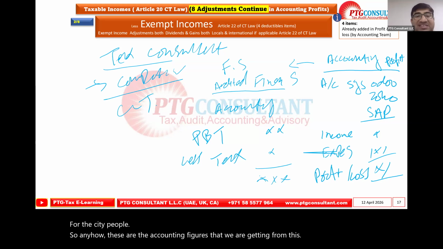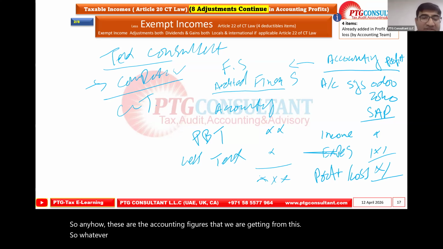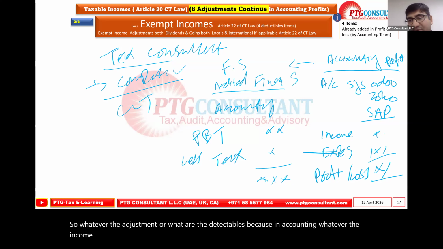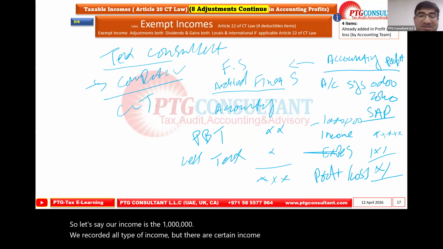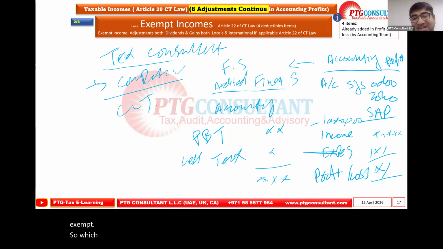So whatever the adjustments or deductibles, because in accounting, whatever the income is coming, we keep recording here, right? So let's say our income is 1 million, in which we recorded all types of income, but certain income is exempt. Which means currently our net profit is on the higher side, because all income is added.